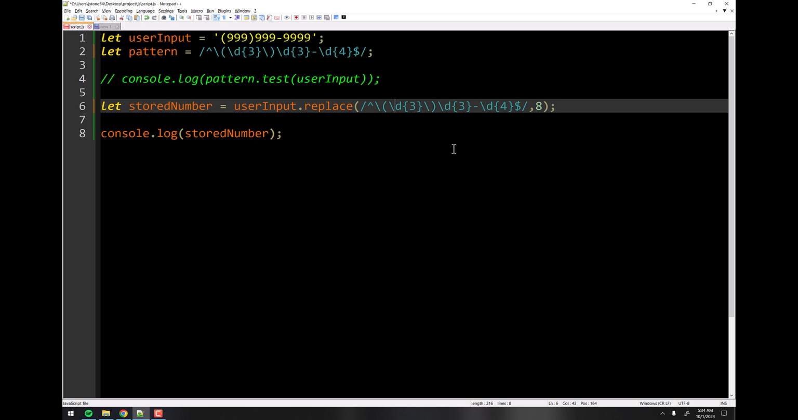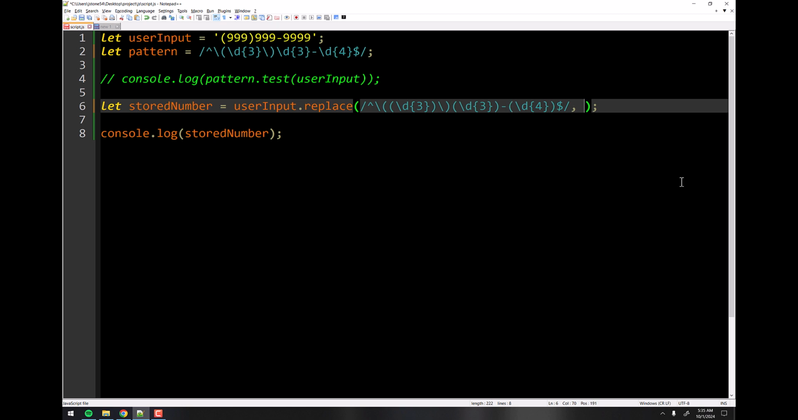So the parentheses went around the D3 and then around, oops, I put that one in the wrong spot there. Right there. And then around this D3 and then around this D4. So now we have the three groups just like we did on the Regex 101 page a second ago. But now I have access to them.